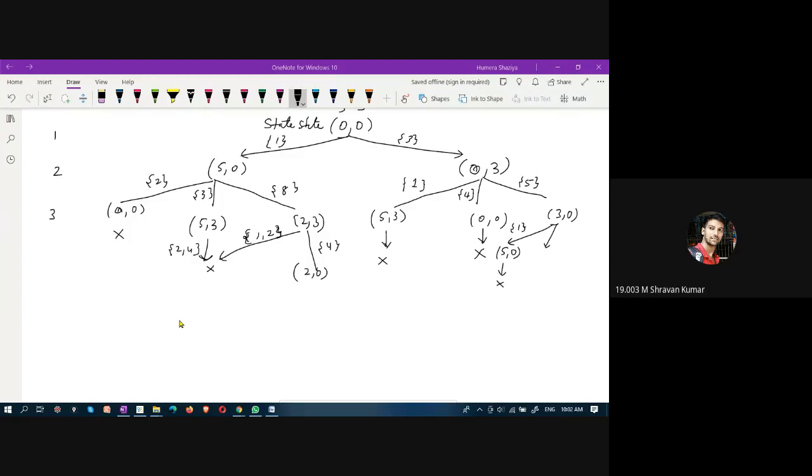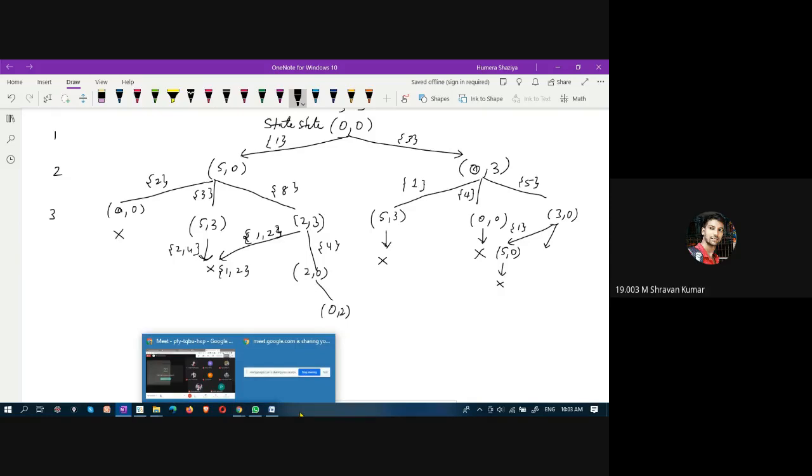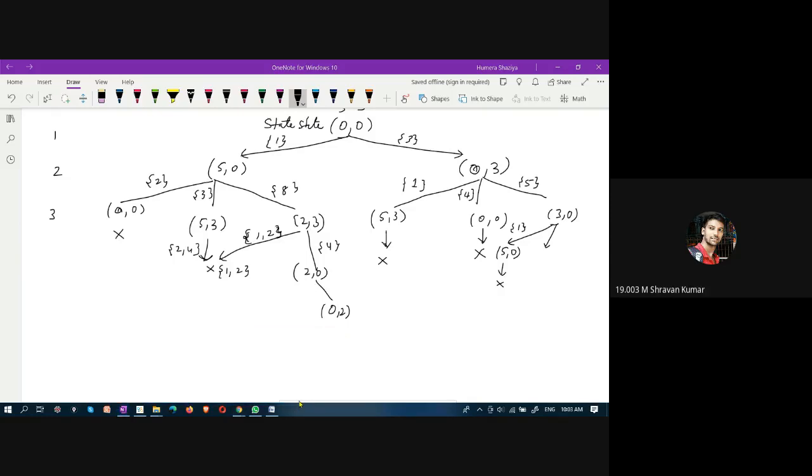Actually, I took this side in pre-representation. After 2 comma 0, it can be 0 comma 2. Oh, sorry, I just got confused. There will be a 0 comma 2 state, ma'am. Yes, you are right. Which rule? Sorry, I forgot to write the rule, but I just used that logic, ma'am. Okay, it is rule number 6 logic.